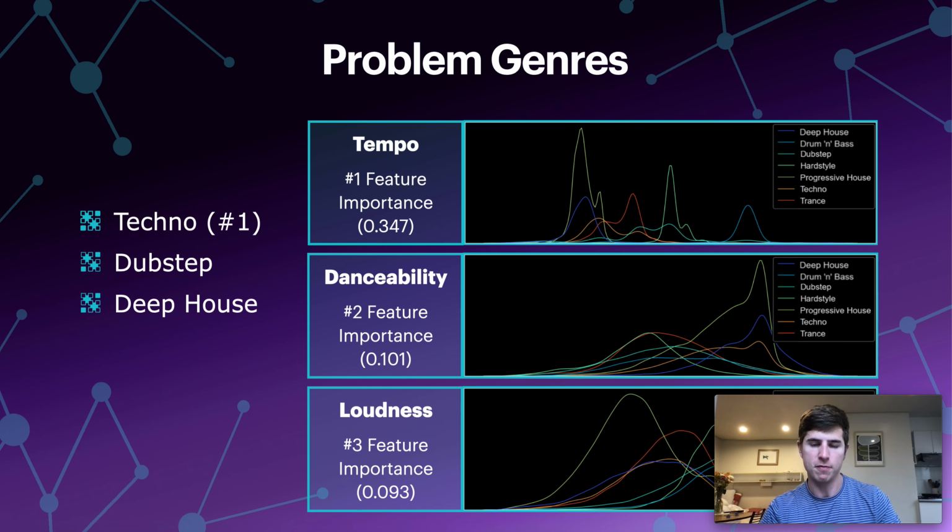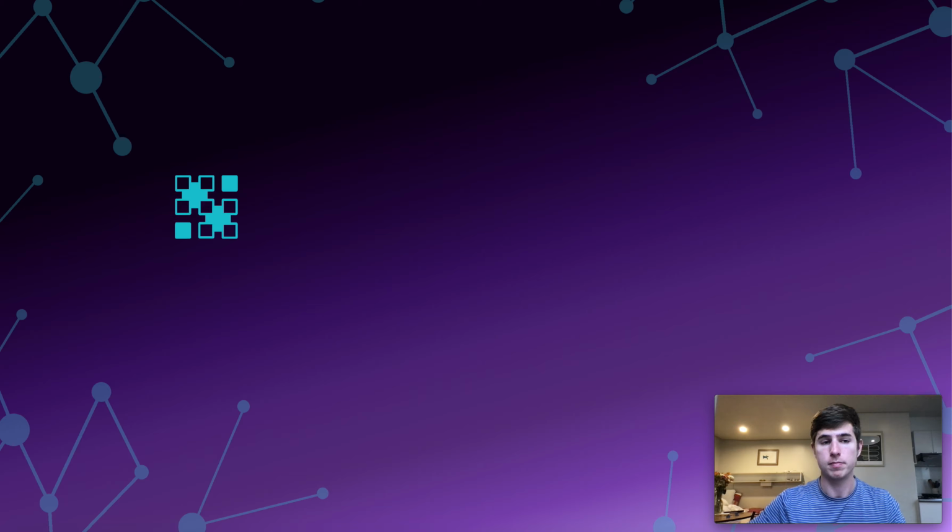Whereas if you look at the first graph, for instance, for tempo, you see on the far right for drum and bass, the blue line, it's nice and tight, meaning the distribution is really not going to be too spread out, and it's something that we can use very nicely in our classification problem. And the same is true for danceability and loudness. The orange line again is techno, and we see that it's very spread out, which means that we don't really have a whole lot to go on in terms of classification criteria for techno in particular.